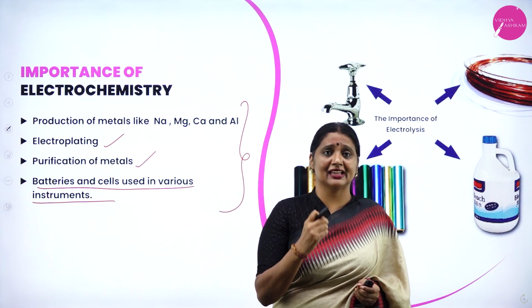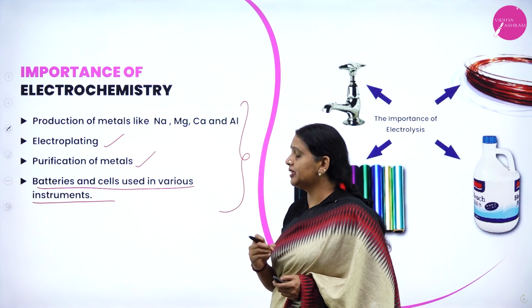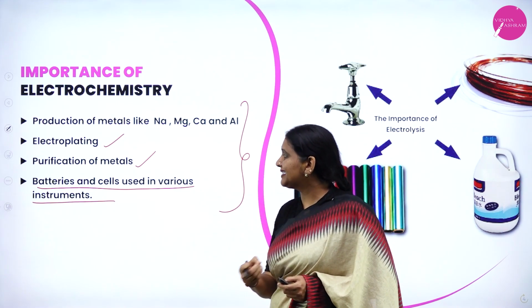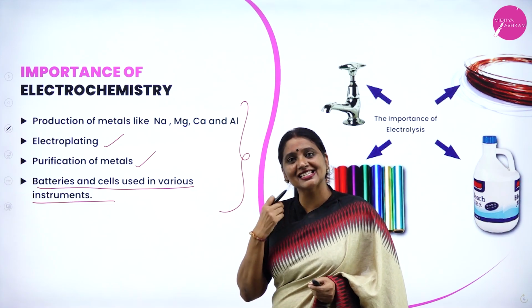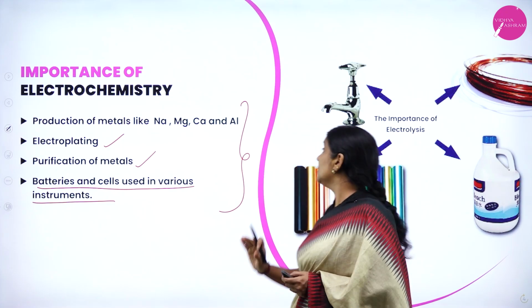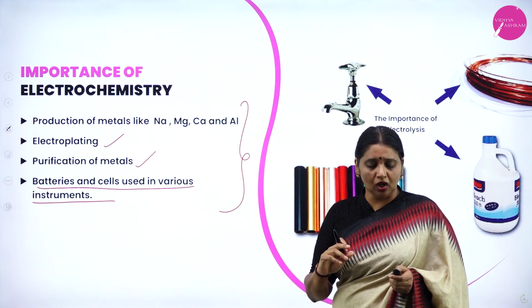Production of metals like sodium, magnesium, calcium, aluminium, electroplating, purification of metals, batteries and cells used in various instruments all come under electrochemistry. We have several applications of electrochemistry.